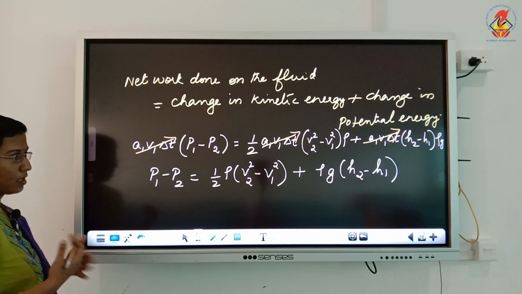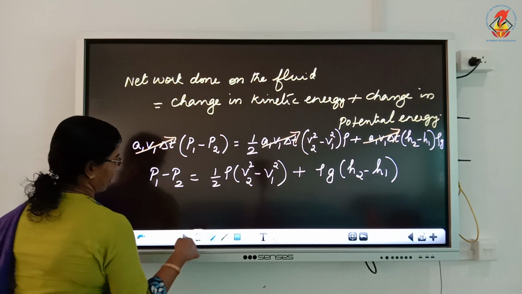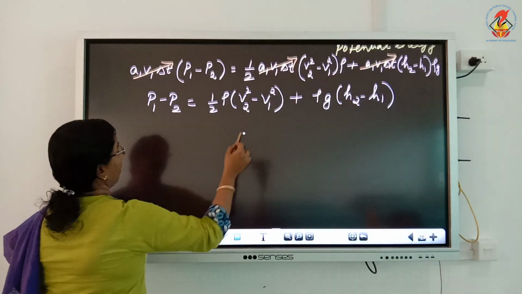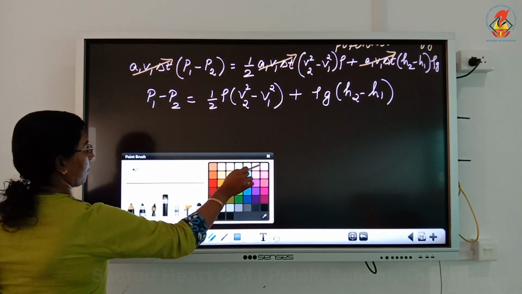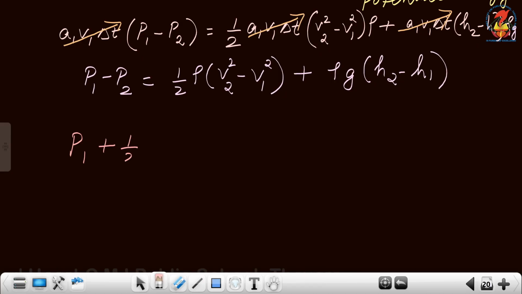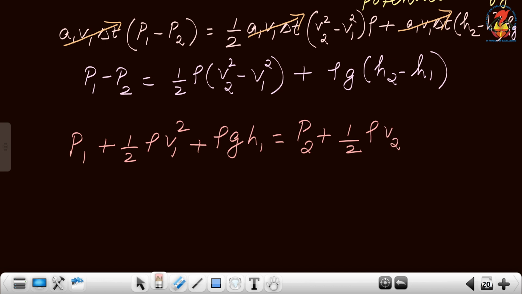Next, bringing the one terms together and the two terms to the other side, we get the final equation as P1 plus half rho V1 square plus rho G H1 is equal to P2 plus half rho V2 square plus rho G H2.